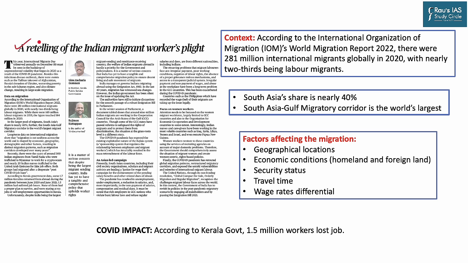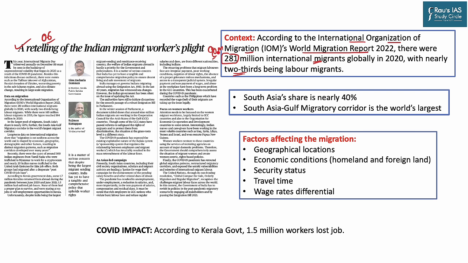This article of The Hindu newspaper is part of the editorial and was published on page 6. The article says that according to the International Organization for Migration, under the World Migration Report 2022, there were around 281 million international migrants. This also includes the labor migrants, who were two-thirds of the total, which is around 90 million people or 9 crore people.